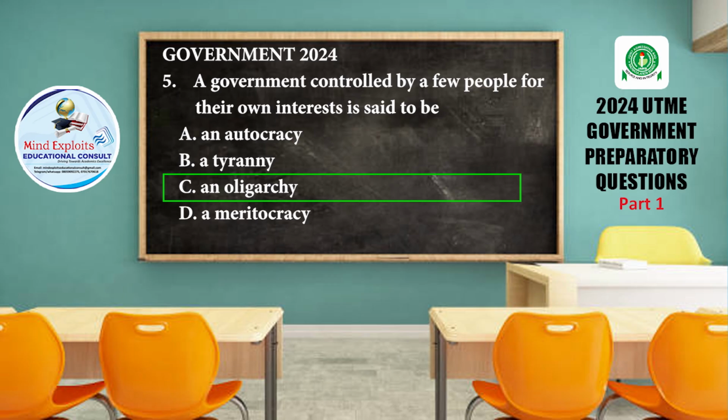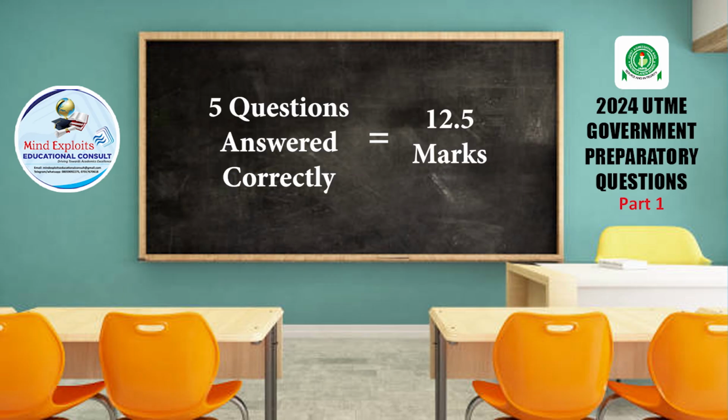Meritocracy is a system of government whereby the most intelligent people lead, or people who are qualified are the ones making the decisions. The best hands are the ones that are actually ruling. So basically, a system of government whereby very few people rule for their personal interests is an oligarchy. So if you have correctly answered these first 5 questions, your 12.5 mark is guaranteed.